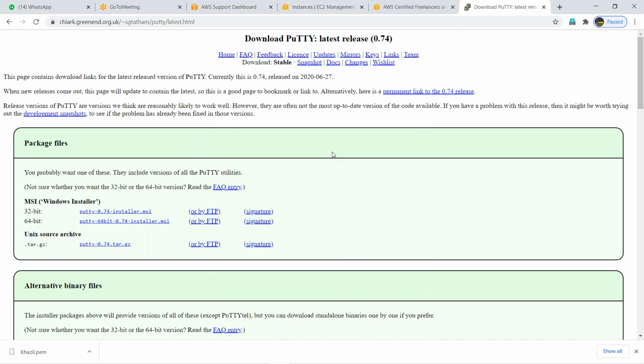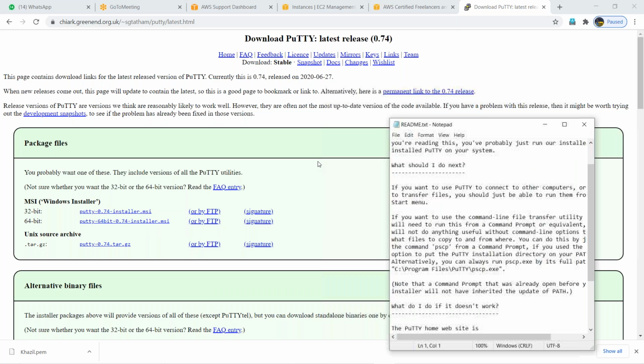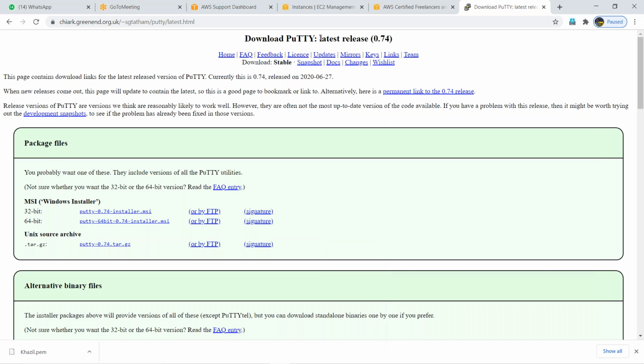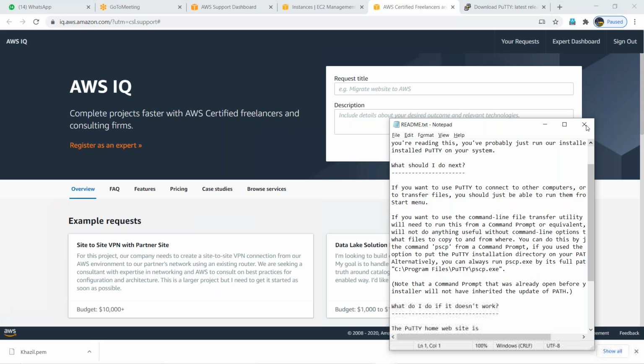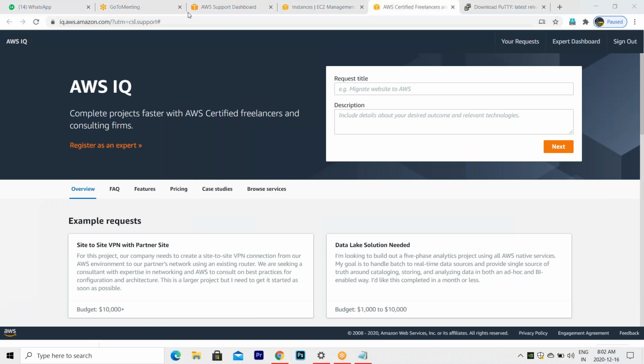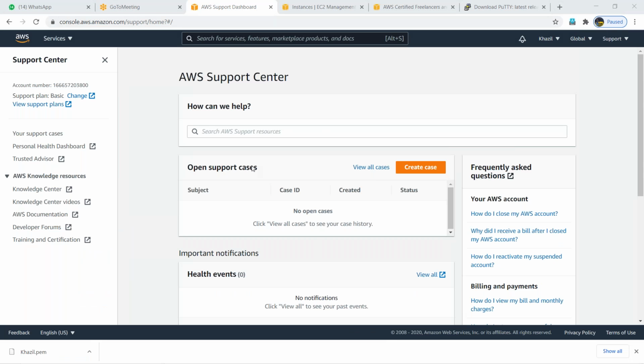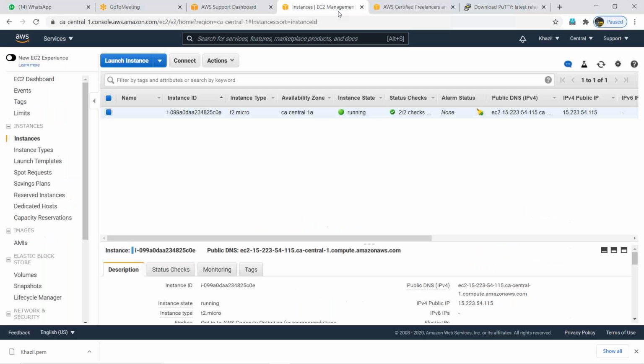Go to the AWS console. Definitely for the first time you may feel a little difficulty, but I will show you a second time. Close that button. You don't need that notepad. Okay, no problem. So where is your AWS console? Not this one, this one. So now I'm ready to log in. My Linux box is ready. My PEM key, my PPK key also ready.